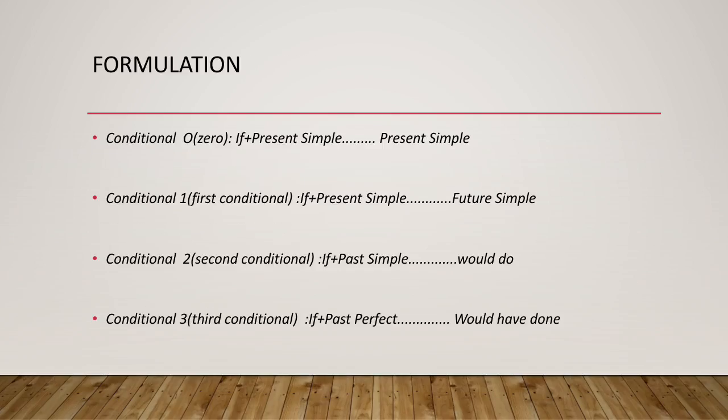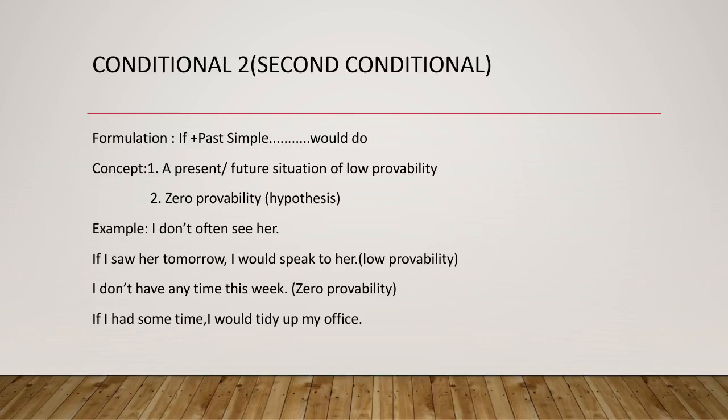Okay, now we are moving to the conditional 2 or second conditional. As usual, the formulation is if plus past simple. So the other part or the principal clause will have would do. Here do means the verb will be in base form.